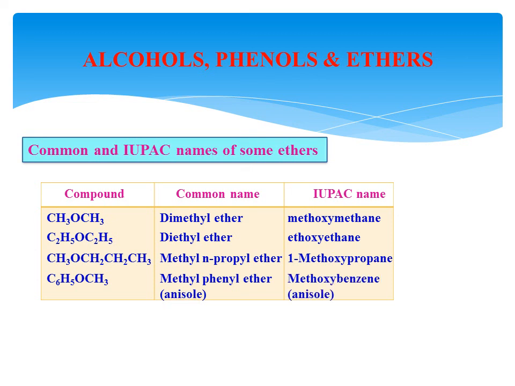In the IUPAC system, the whole ring is considered as benzene, therefore it is methoxybenzene. Its commercial name is also anisole, but some commercial names are also considered as IUPAC names, therefore we can consider it as anisole.